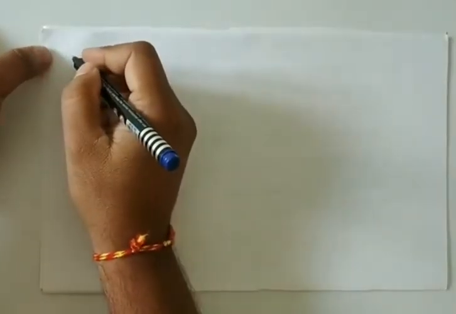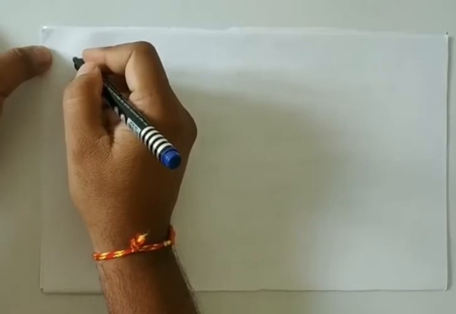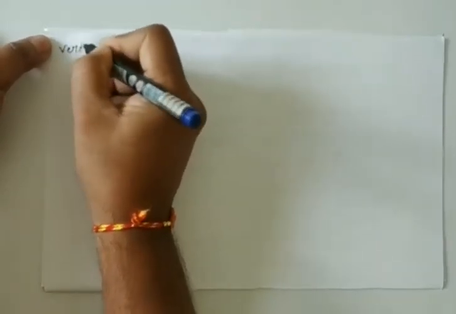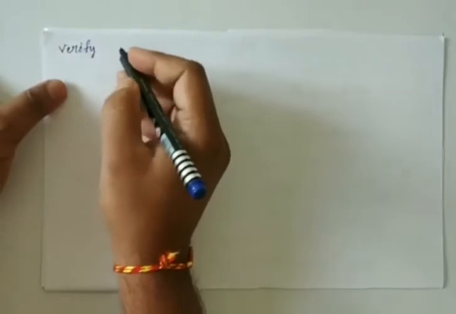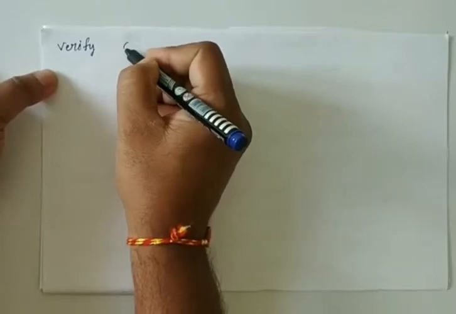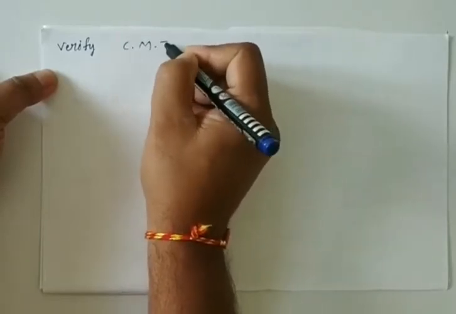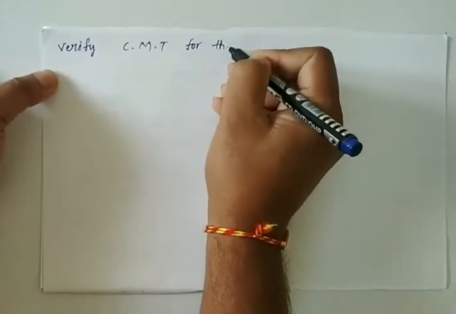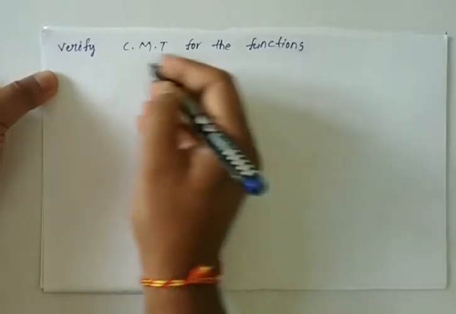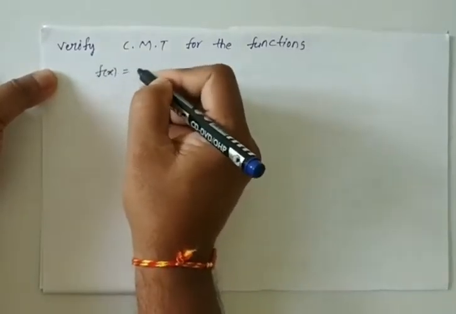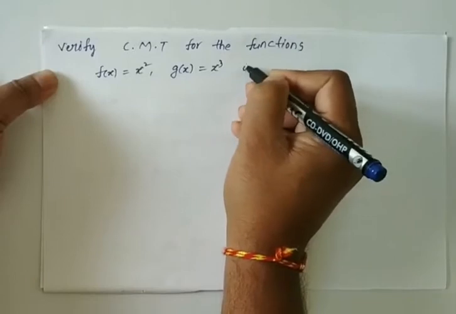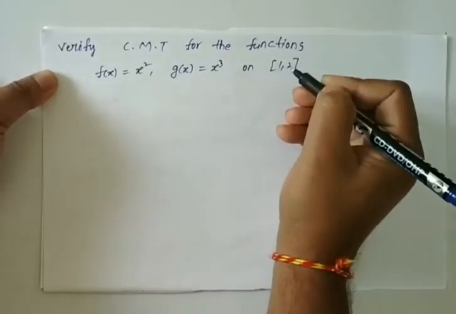Now we will see how to verify Cauchy's mean value theorem for functions. Write down the problem. Verify Cauchy's mean value theorem for the functions f of x is equal to x square, g of x is equal to x cube on closed interval 1 comma 2.